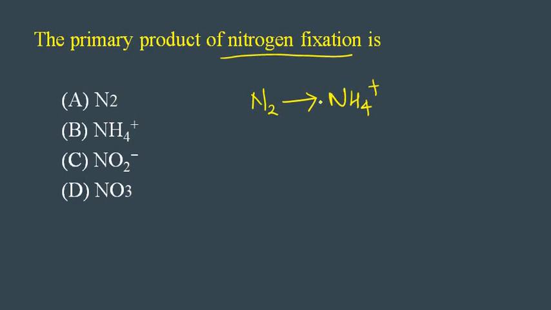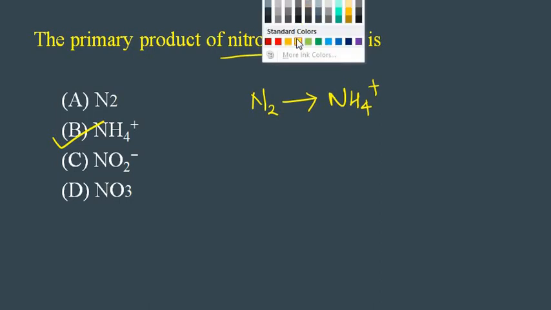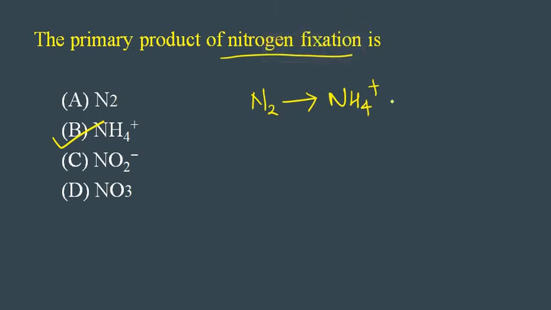So what is the product? The primary product will be ammonia only, right? And after that, this ammonia will be converted to nitrite. Nitrite is NO2.